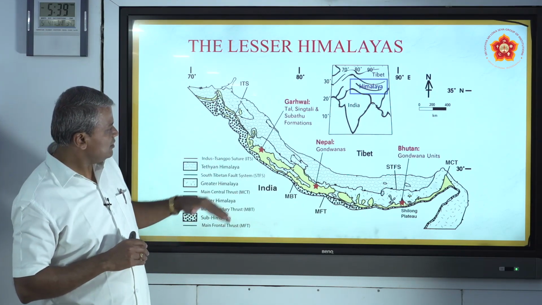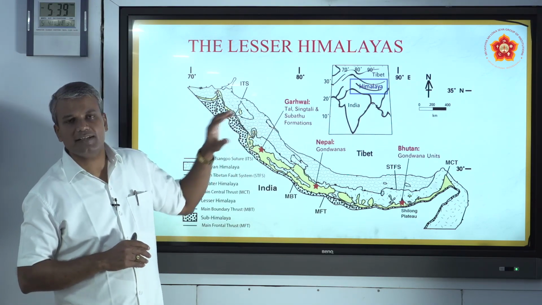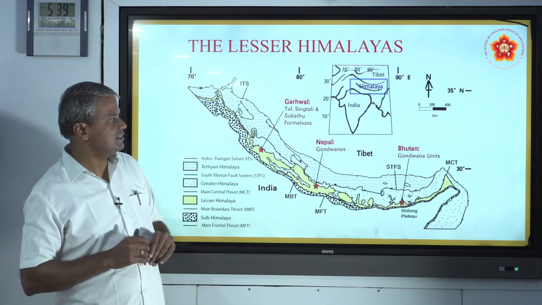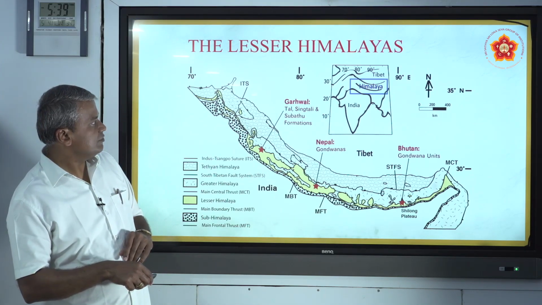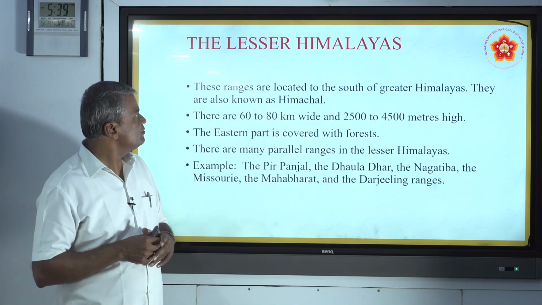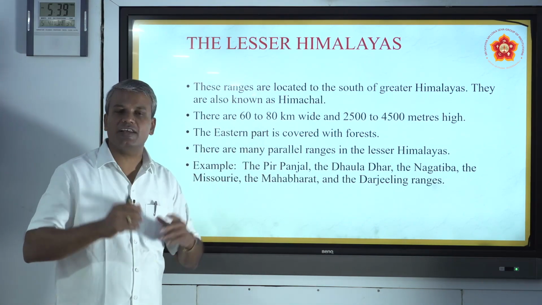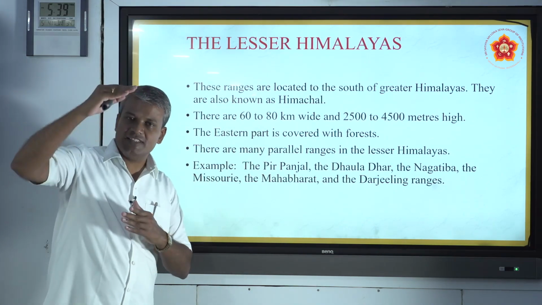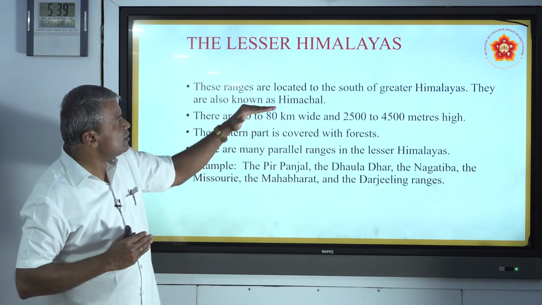Look at this picture, how it is located. The Lesser Himalayas are located to the south of the Greater Himalaya.